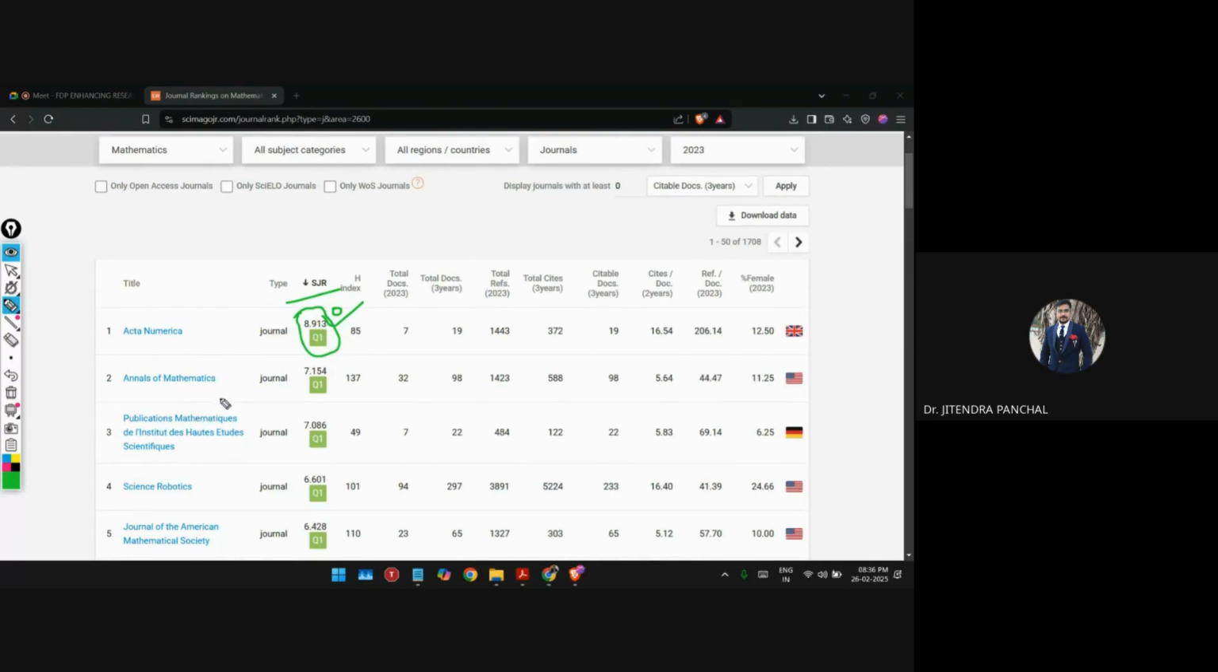So mathematics is one kind of subject where the impact factor is not going to go beyond, you can say, 10. It will always remain below 10, right? Not many journals are available that have an impact factor of more than 10. So this Acta Numerica is a very old journal, and its impact factor is around 8. So here you can see it is still included in Q1, right?